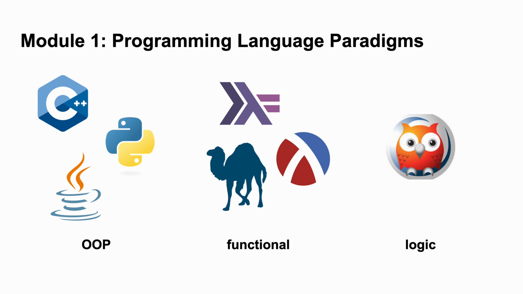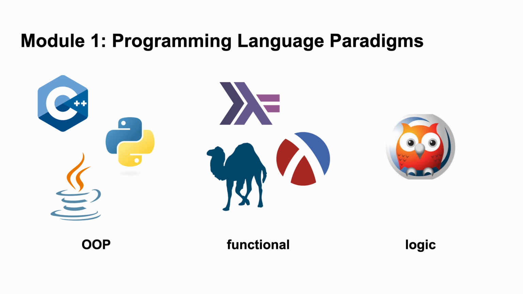My first answer is that a programming language is Java, C++, Haskell, Racket, Prolog, etc. That is to say, a programming language is a tangible thing that we code with. The first module will explore programming language paradigms. We will take a breadth-first look at object-oriented programming, functional programming, and logic programming, and make a stop by domain-specific languages and esoteric languages as well.